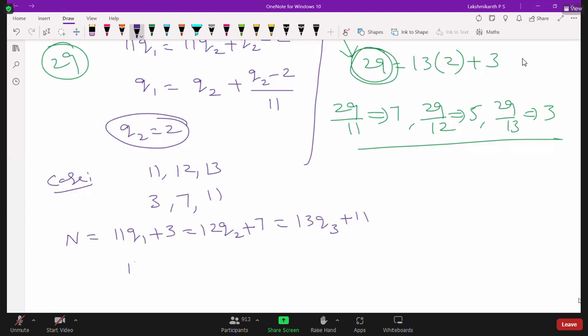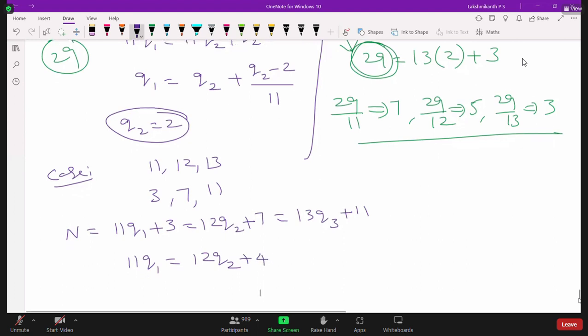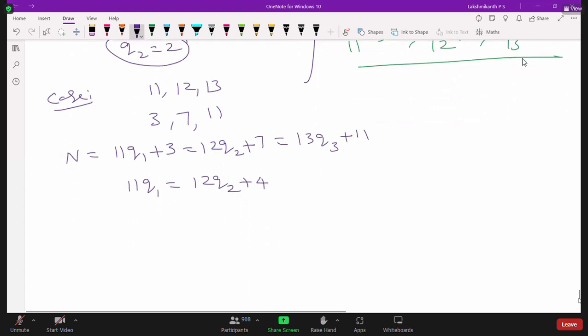How can we write? 11 q1 is equal to 12 q2 plus 4. Now divided by 11. So how can we write? 11 q1 is equal to 11 q2 plus q2 plus 4, divided by 11. So you can write q1 is equal to q2 plus 4 by 11.